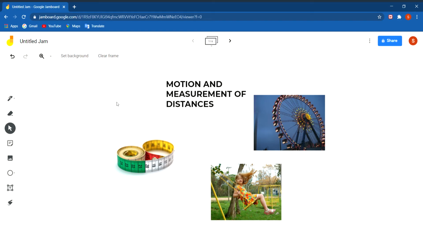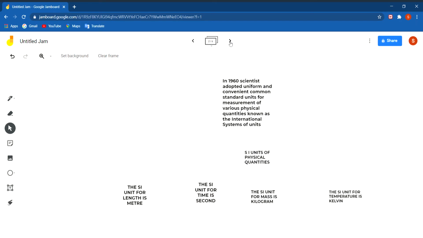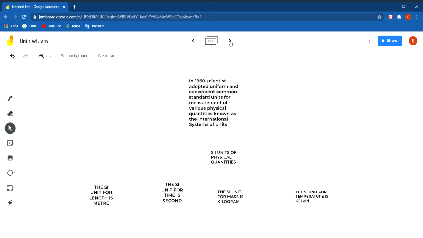These units are not authentic because they vary from person to person. So, in 1960, scientists adopted uniform and convenient common standard units for measurement of various physical quantities. These were known as the International System of Units or SI system.